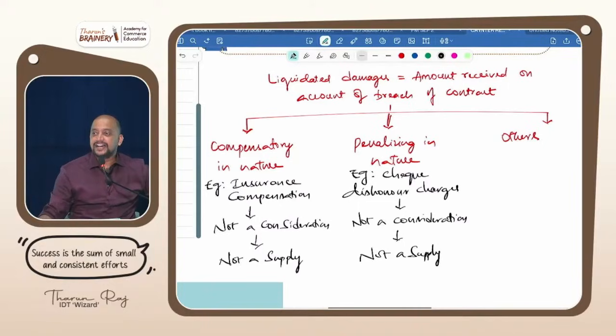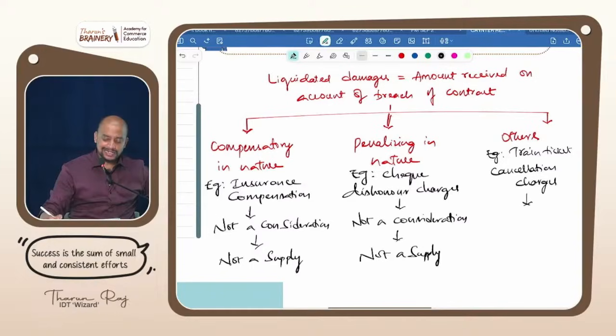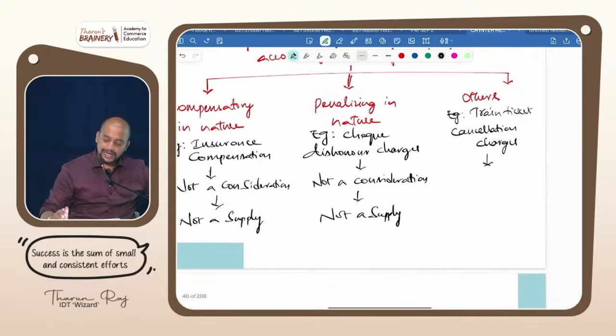Okay. Then others. Example, what is it? Consideration for tolerating an act. What is the example? Train ticket cancellation charges. Correct? We discussed train ticket cancellation charges. So this train ticket cancellation charges is treated as consideration for tolerating an act.